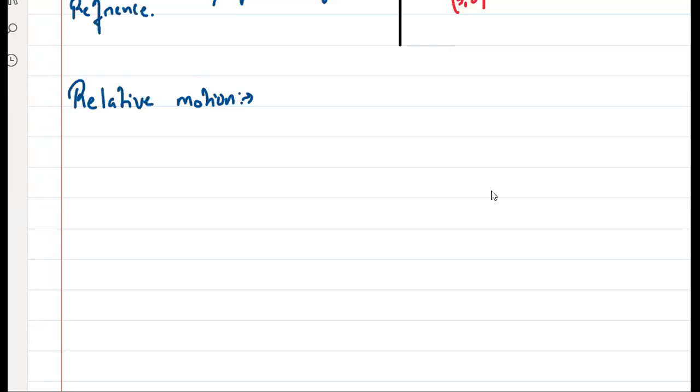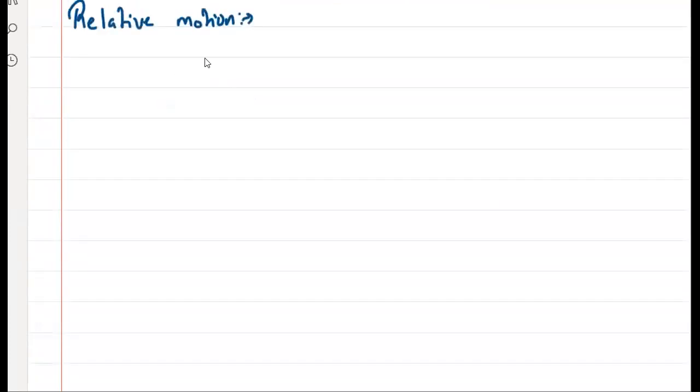Clear, sir. Okay. Because the same chapter, the same concept, we will be studying in higher grades also. Even though the concept is very easy and simple, the application might be difficult, because this word relative motion is very important. Remember this. We will study this extensively in foundation. Now, types of motion.